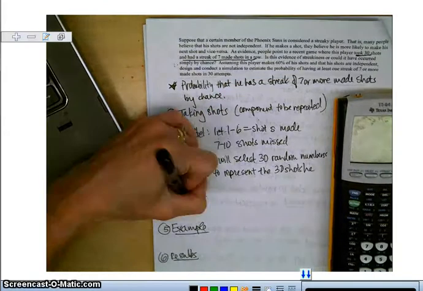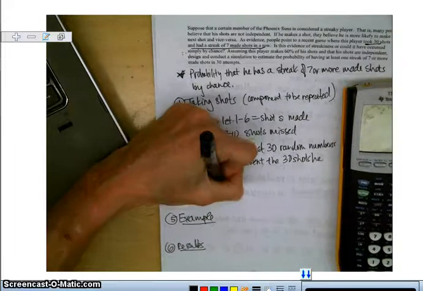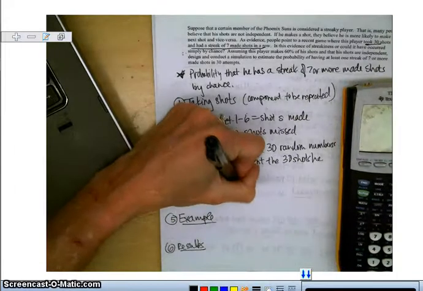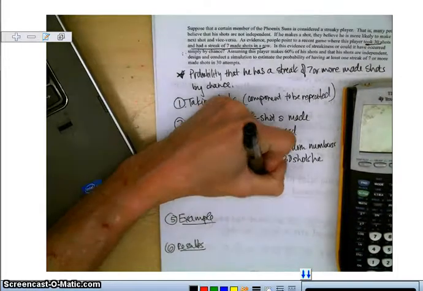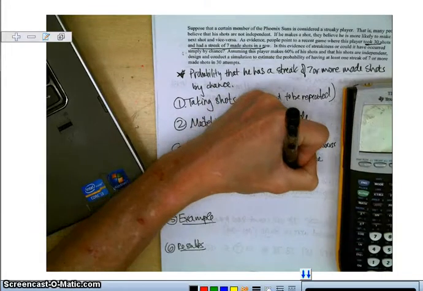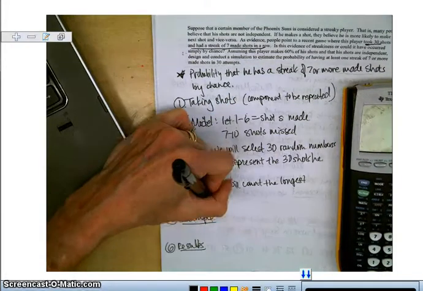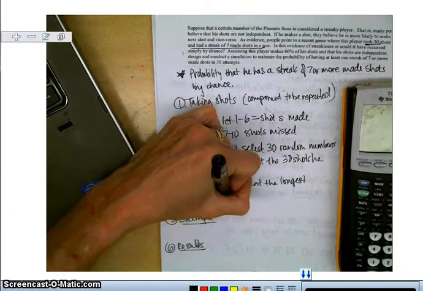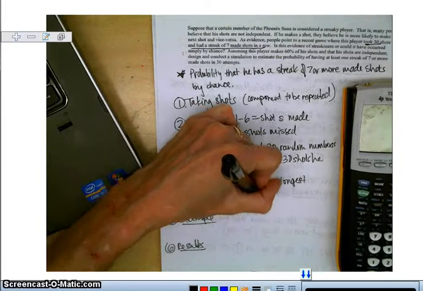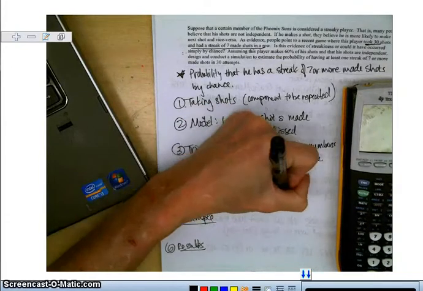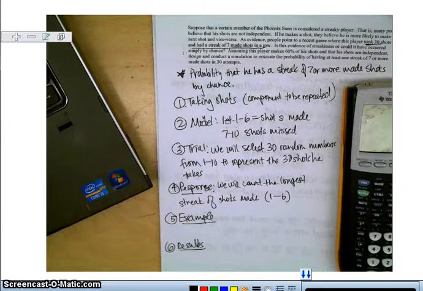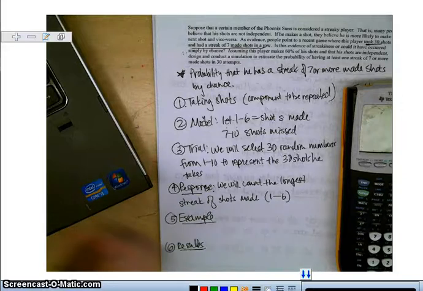Alright, so what's our response variable? We will count the longest streak of shots made. So in other words, we're going to count any streak involving the numbers 1 through 6. As soon as there's a number like 7, 8, 9, or 10 thrown in there, we just stop counting. So here's an example.